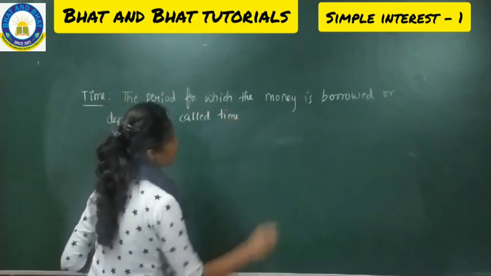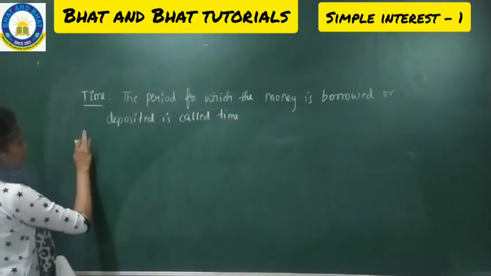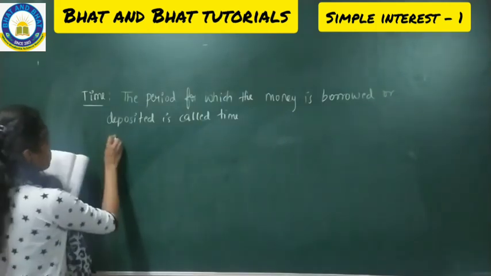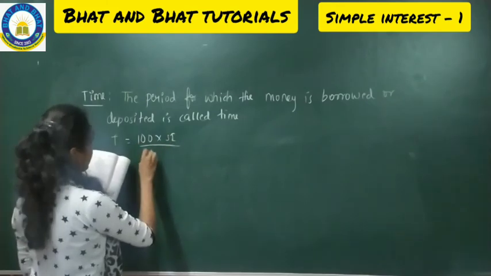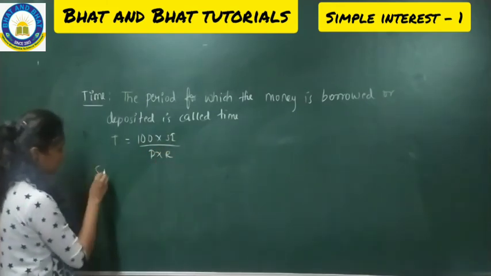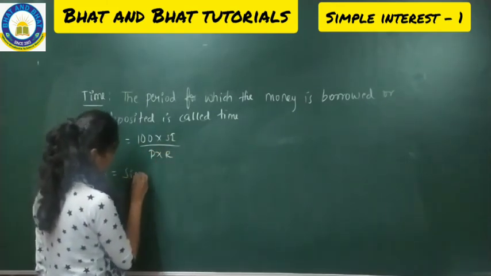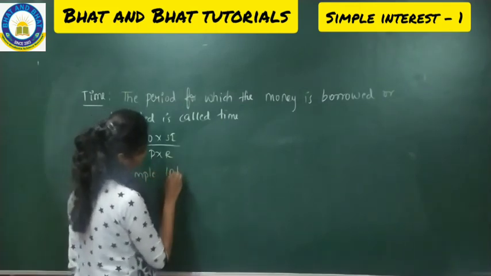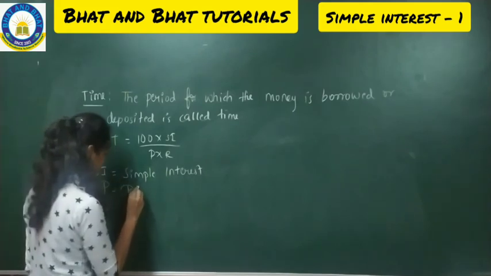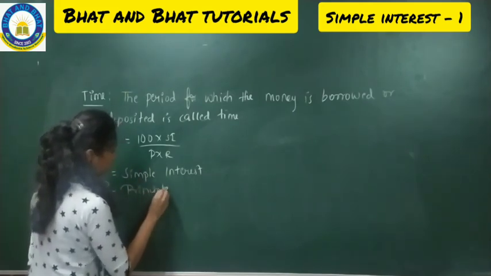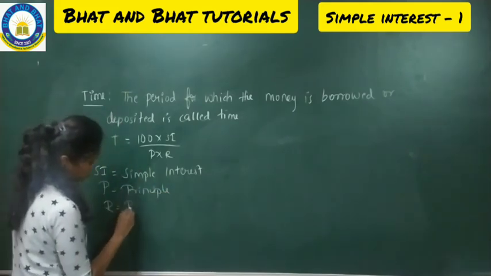So for the time period for which you have borrowed or deposited the money, you have the formula T = 100 × SI / (P × R), where SI is simple interest, P is the principal, and R is the rate. Make a note.